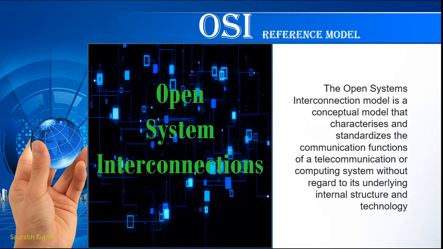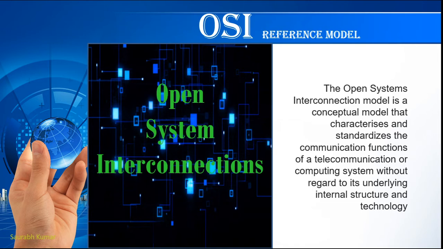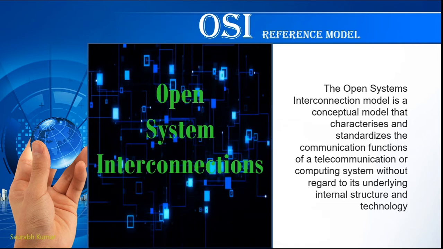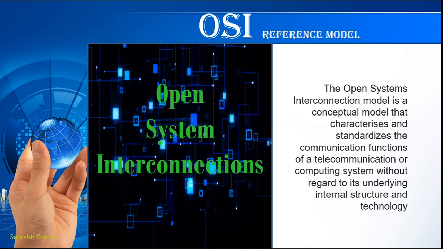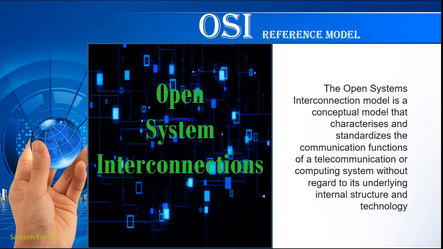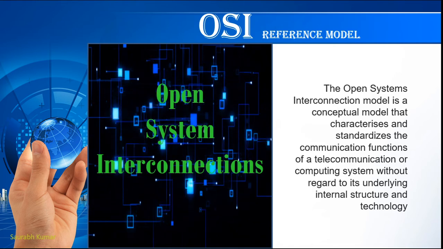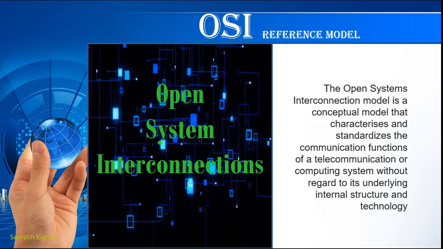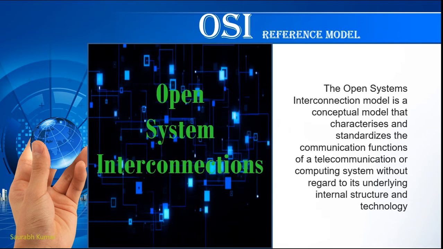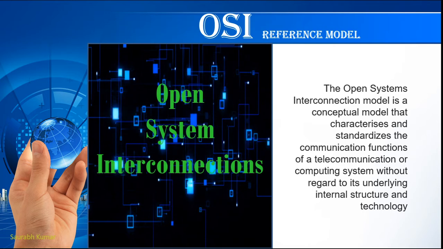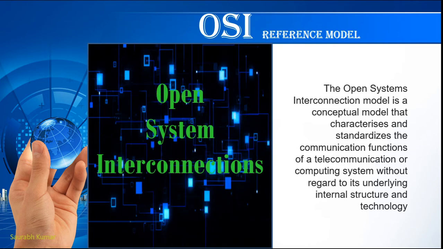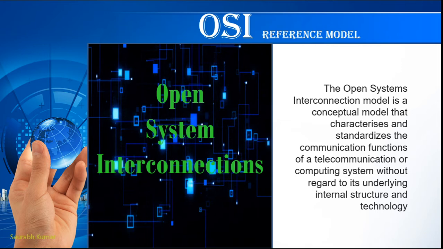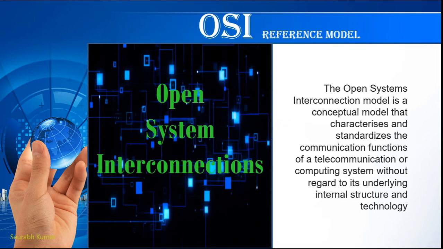When I talk about the definition, OSI is a conceptual model which characterizes and standardizes the communication functions of a telecommunication or computing system without regard to its underlying internal structure and technology. In a normal way, as per its name, open system interconnection, it was trying to give you open system interconnection.